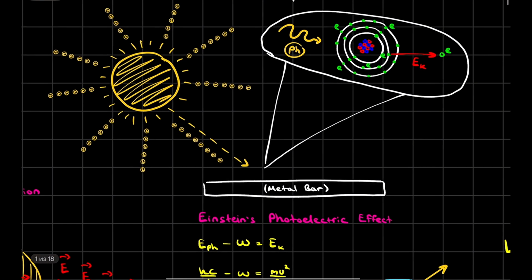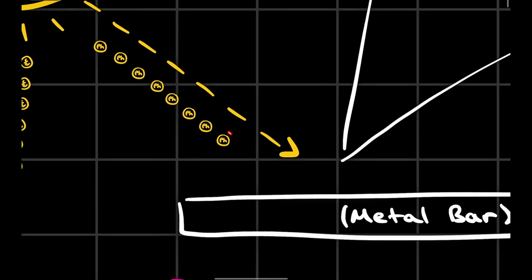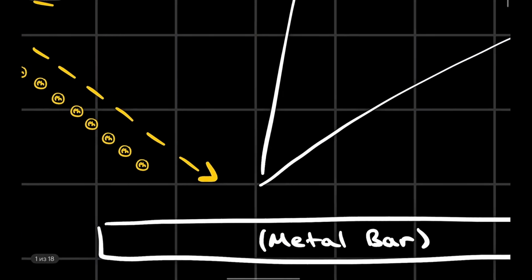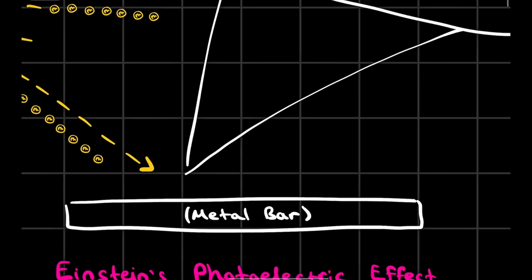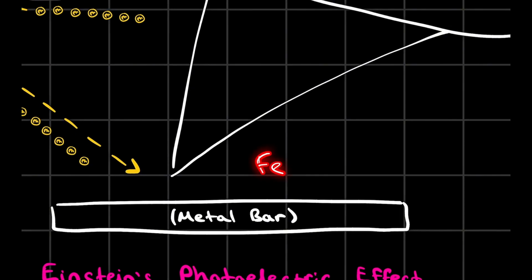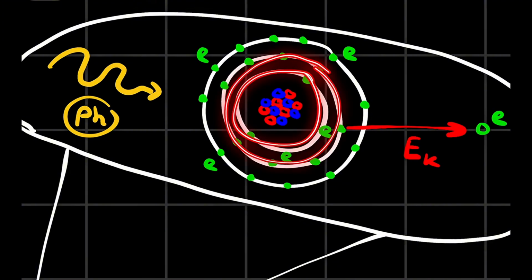Okay, and what is the idea of Einstein? It is that photons come to that metal and start to interact with it on the atomic level. So if we say that the metal is, for example, iron, which is ferrum, this ferrum has some protons inside, some neutrons inside, and also it has different sorts of orbitals, which is not the best idea.